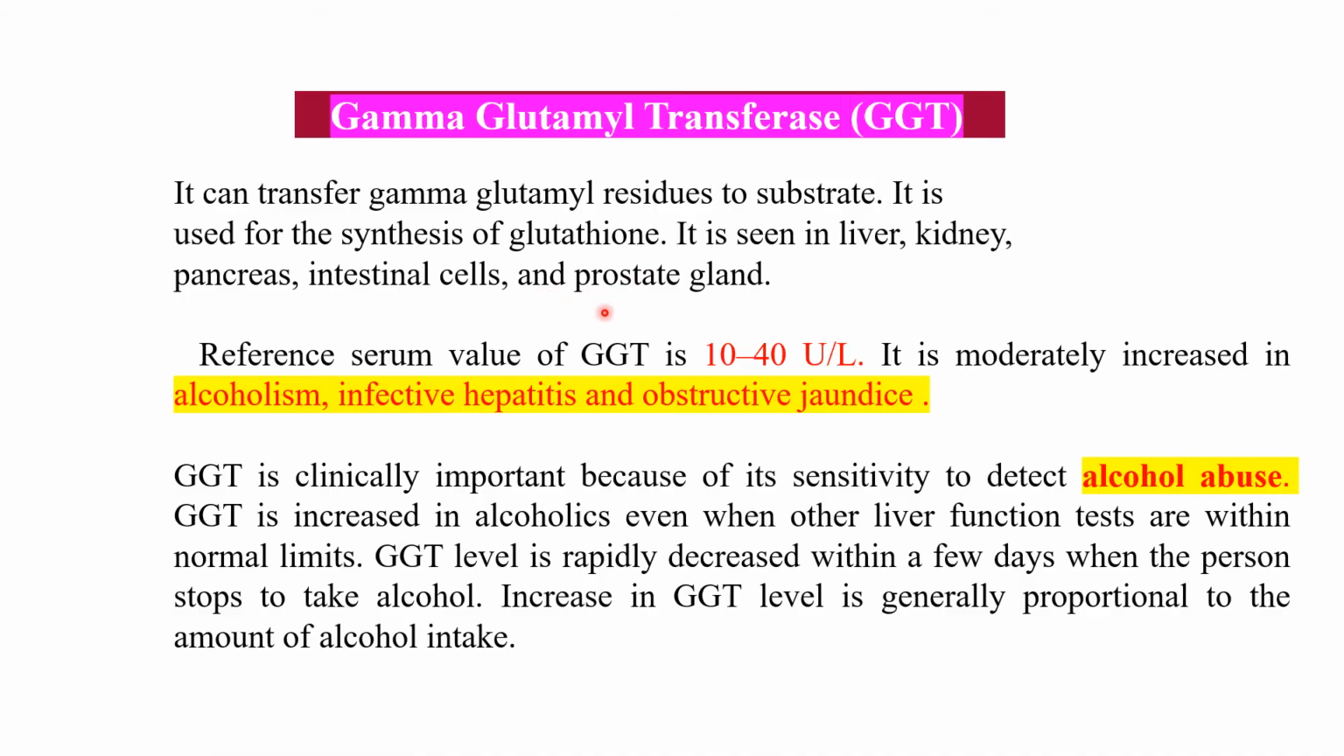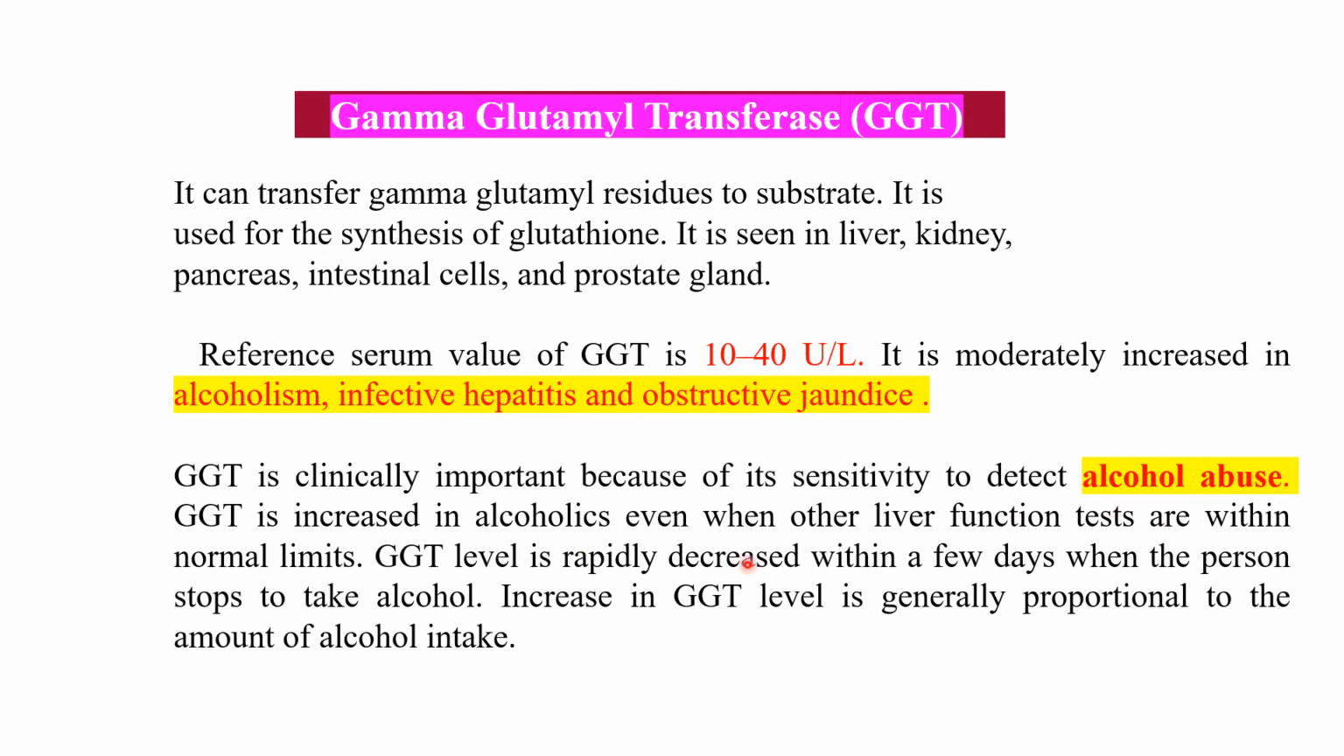Next enzyme is gamma glutamyl transferase, or GGT. It can transfer gamma glutamyl residue to substrate. It is used for synthesis of glutathione. It is seen in liver, kidney, pancreas, intestinal cells, and prostate gland. Normal level is 10 to 40 units per liter, and it is moderately increased in alcoholism, infective hepatitis, and obstructive jaundice. But its main importance is that it is clinically important because of its sensitivity to detect alcohol abuse.